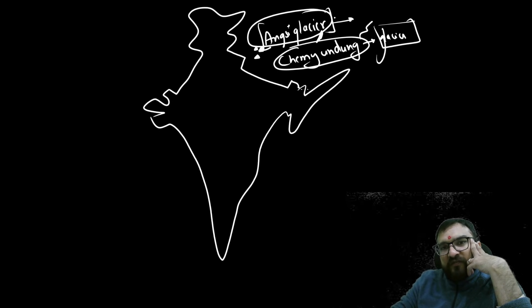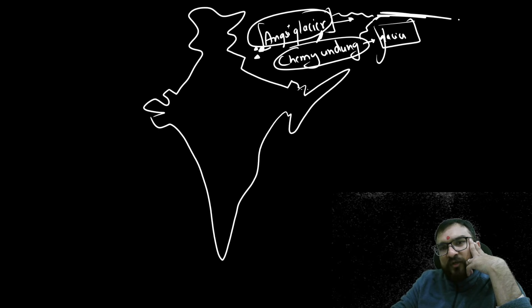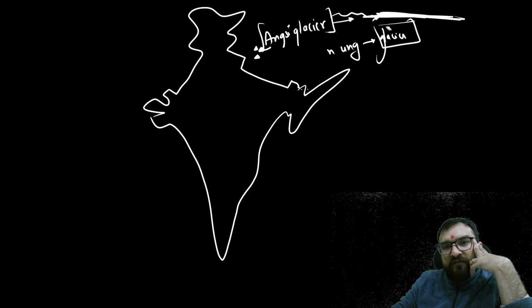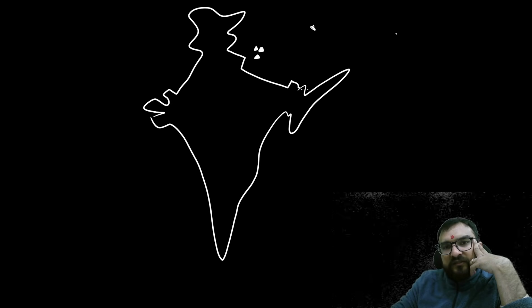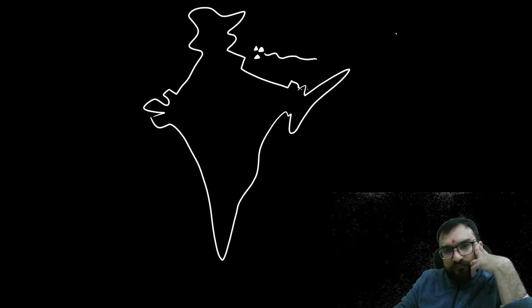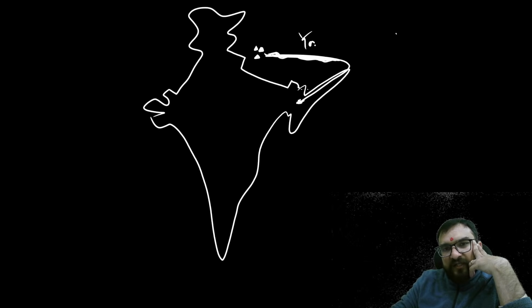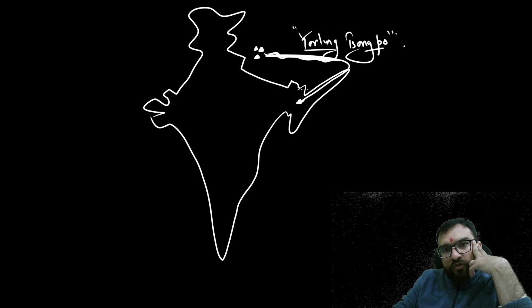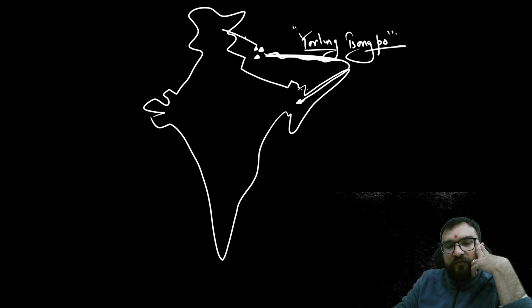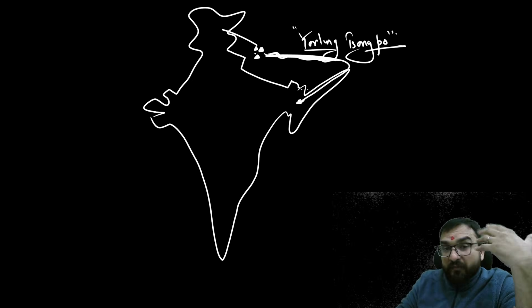So from here a small stream and from here a small stream will be coming, joining together and forming your Brahmaputra River over here, right? Like this you will be finding the Brahmaputra route, and then it will be entering northeastern India. Okay, so in Tibet it will be known by some name, that is Yarlung Zangpo. Also, you try to understand that the Indus was known for something, and the Satluj was also known for something. Can you remember what it was known for?